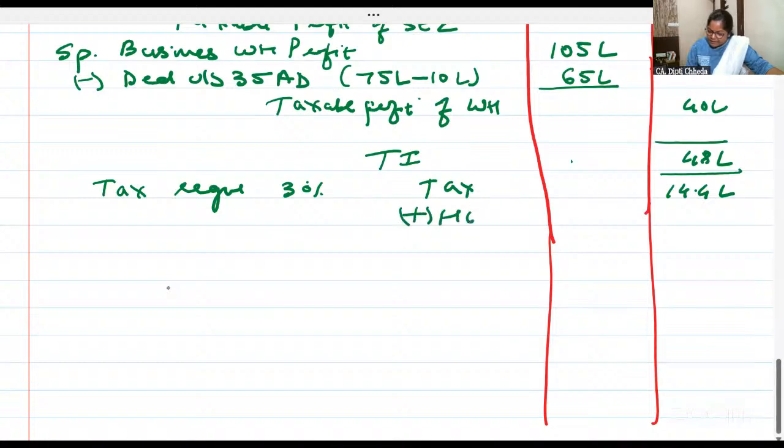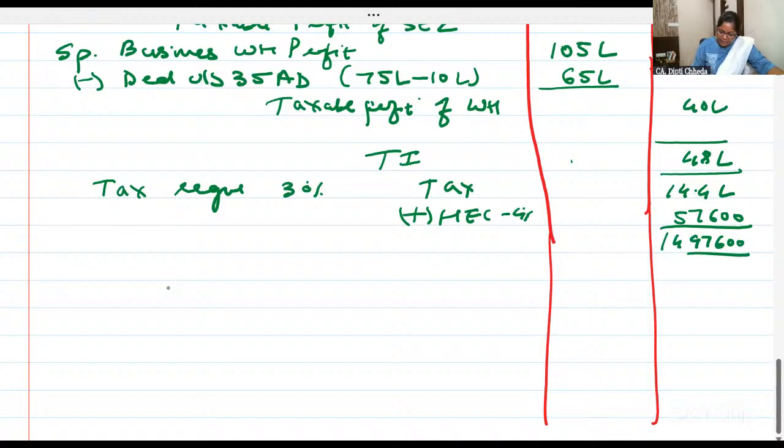And on that, health and education cess 4%. 57,600 plus 14 lakh 40,000. You have to write it fully. I am doing it like that now. 14 lakh 40,000. 14 lakh 97,600 is your regular tax. Anyone is having any doubt?